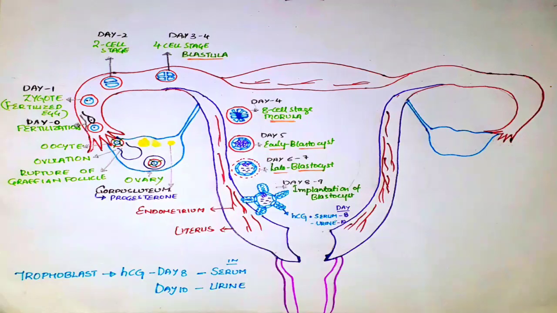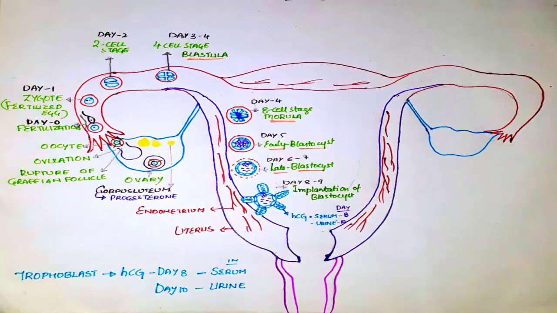The cytotrophoblast, which is the covering of developing embryo, releases a hormone called human chorionic gonadotropin, which is a hormone for maternal recognition of pregnancy. Primary role of this HCG is to keep corpus luteum functioning so that the corpus luteum continues to produce estrogen and progesterone, which are required for the growth of the baby. HCG begins to decrease when the placenta is developed enough.